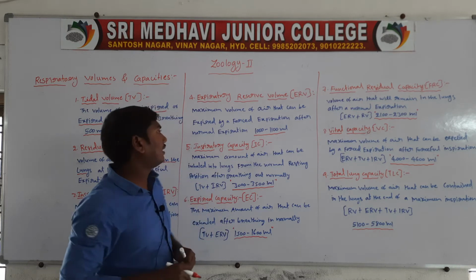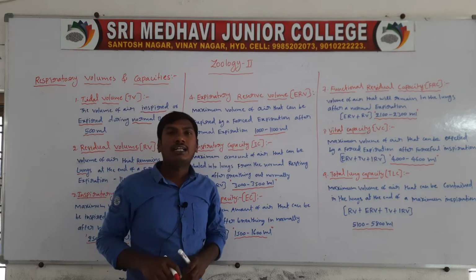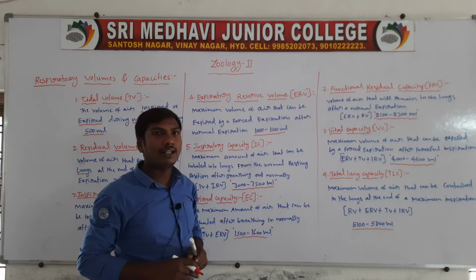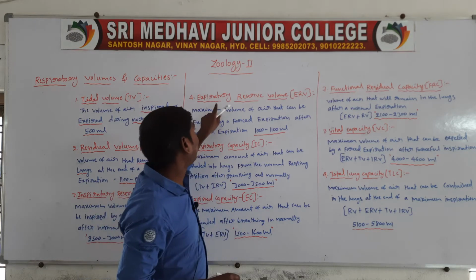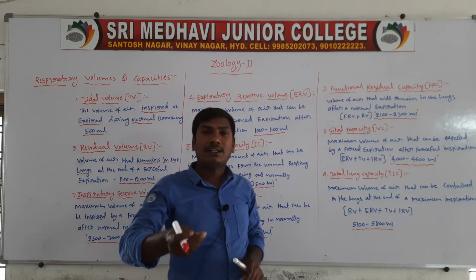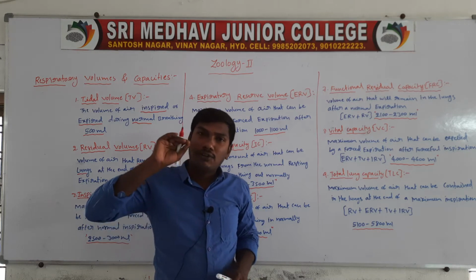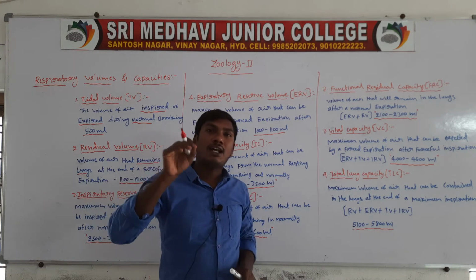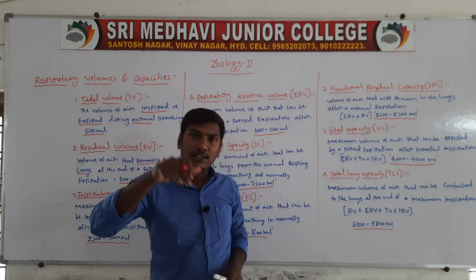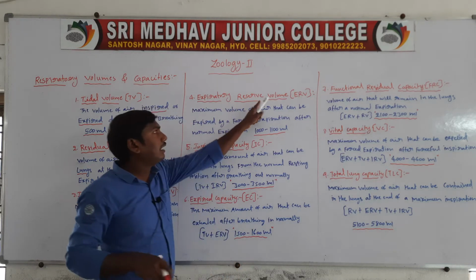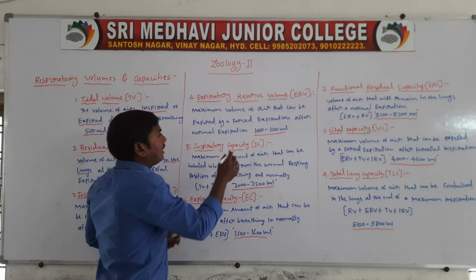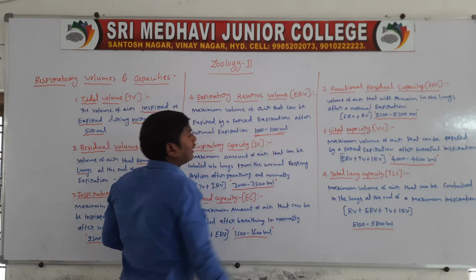The expiratory reserve volume is 1000 to 1100 ml. Expiratory reserve volume means forced expiration after normal expiration. So this volume is 1000 to 1100 ml.